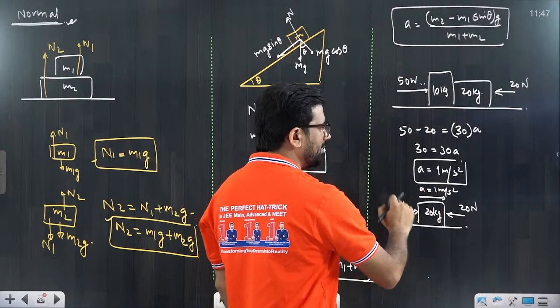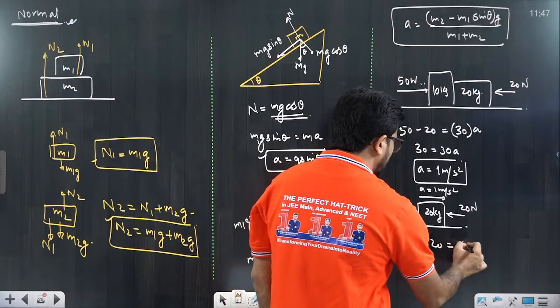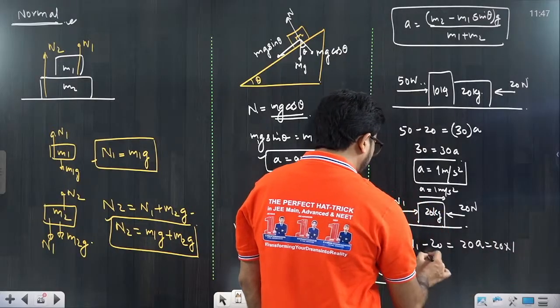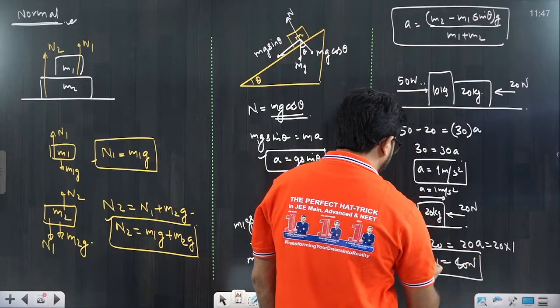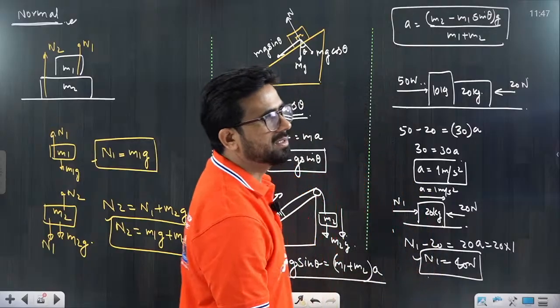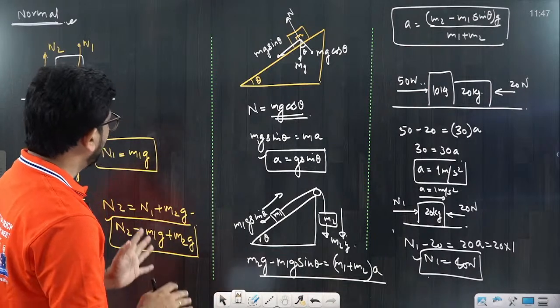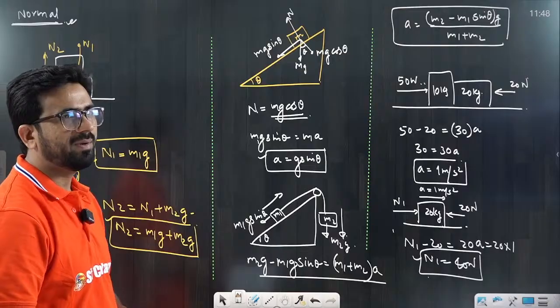That means N1 would be greater than 20. So N1 minus 20 is equal to 20 into a, that means 20 into 1 actually. So N1 is equal to 40 Newton. That's the very simple thing you have to understand. Clear or not clear? What are the normal reactions, what are the connected bodies, what is the tension, I think it is clear to everyone.